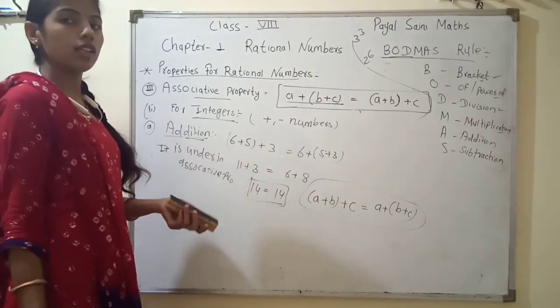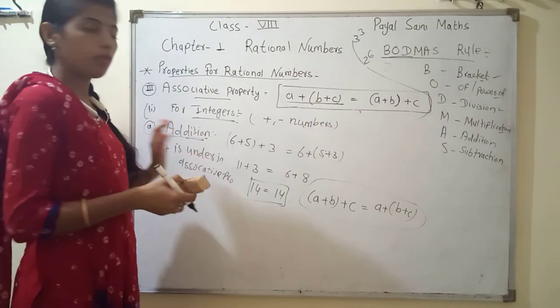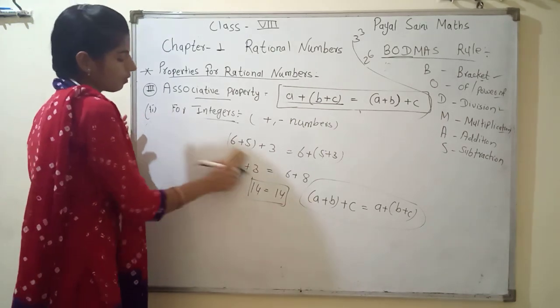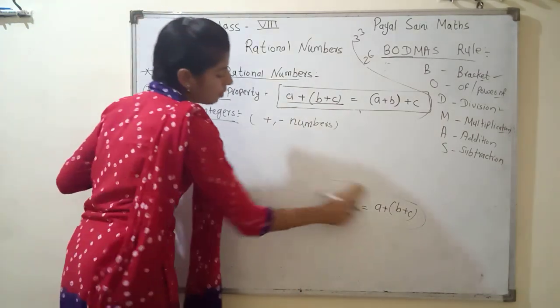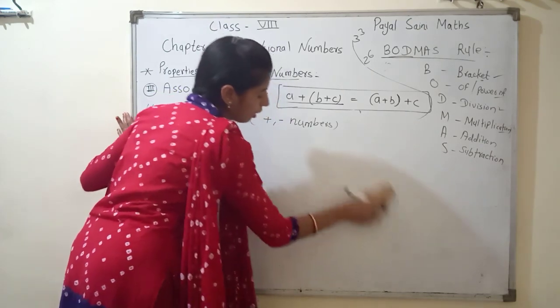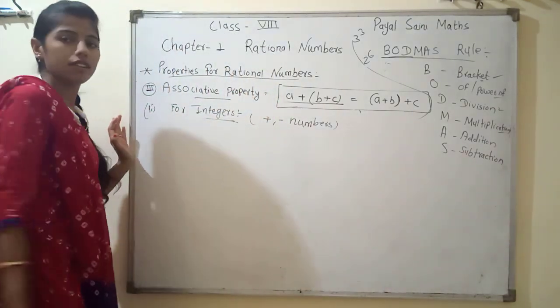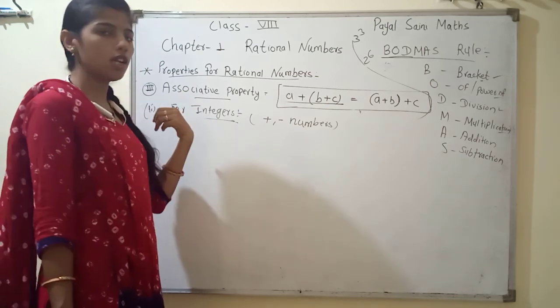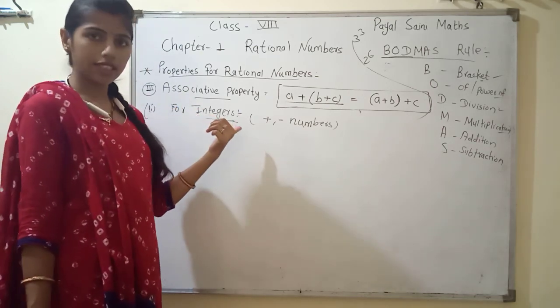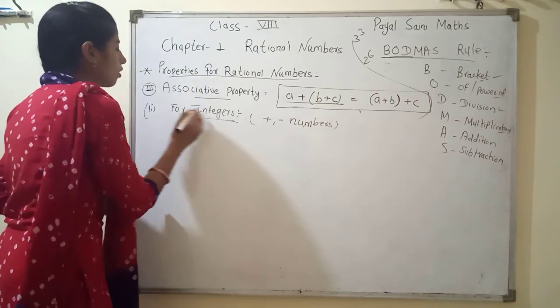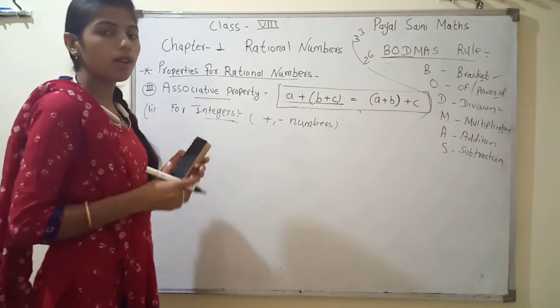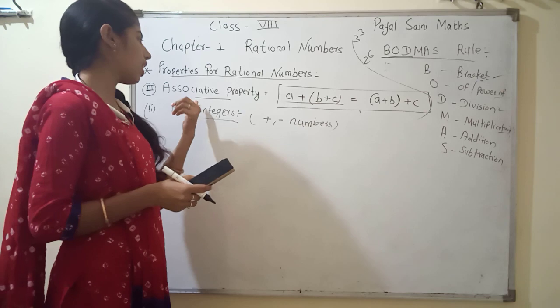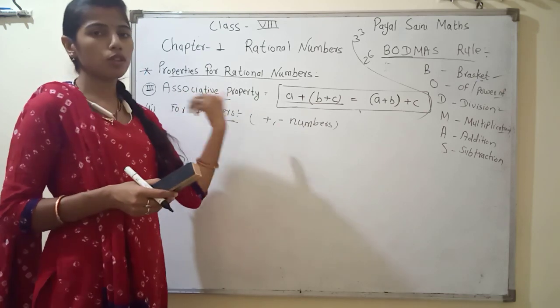Now our second is subtraction. What is the same in integers and whole numbers? In integers and whole numbers, the first operation, addition, is proved in both, so for integers and whole numbers addition is proved for associative property.